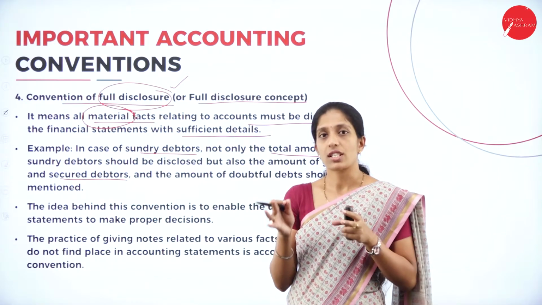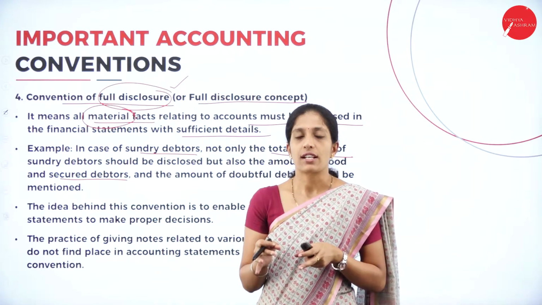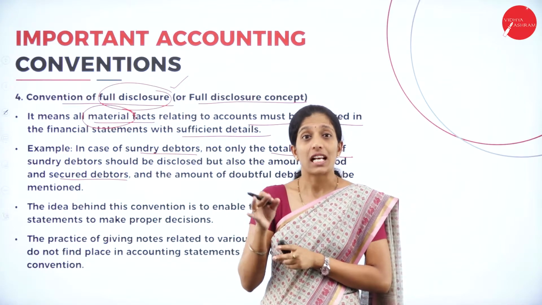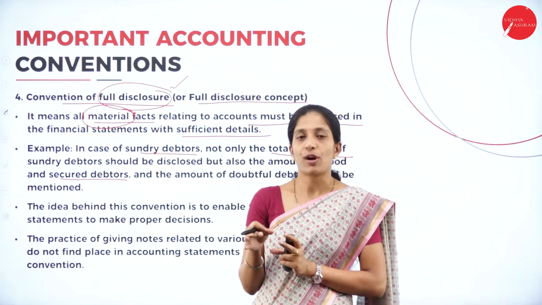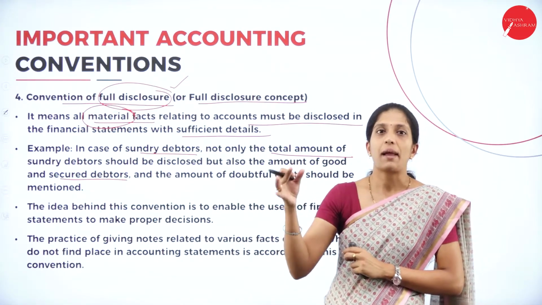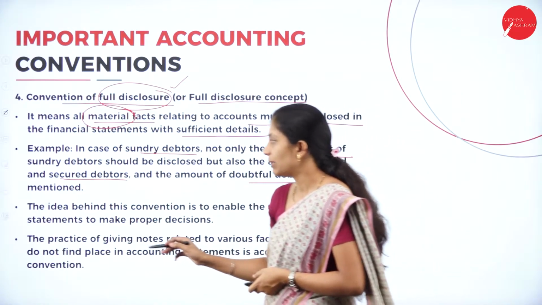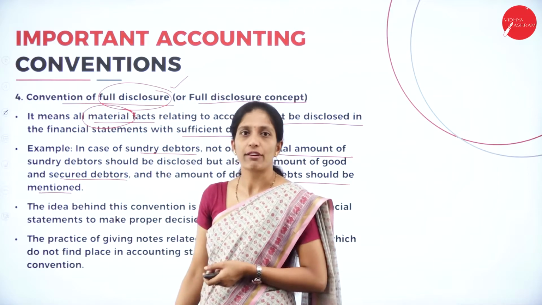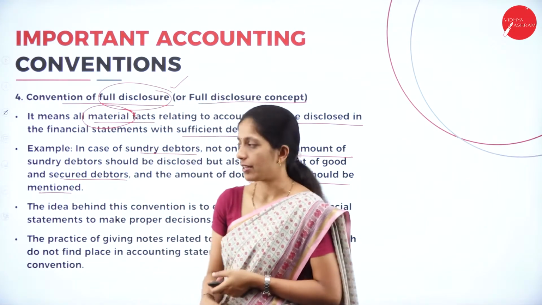So it's not just the amount of sundry debtors that we are going to take into consideration. Other than that, if there are secured debtors, we have to take them into account. Or if there is any provision, those provisions should also be considered while taking the amount of debtors, and the amount of doubtful debts should be mentioned. So if there is doubtful debt also, we have to mention it on the asset side of the balance sheet.